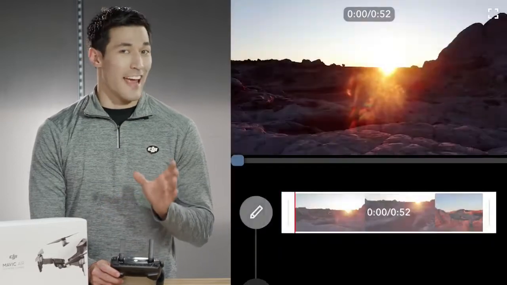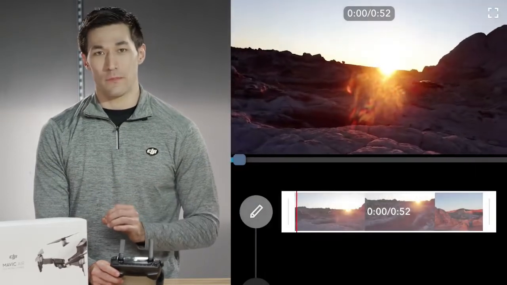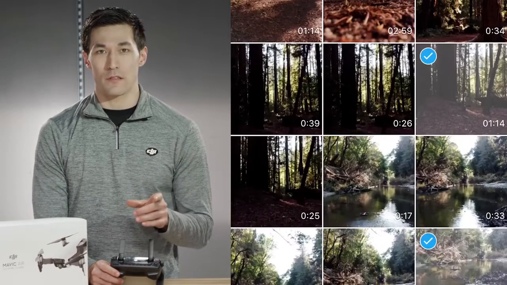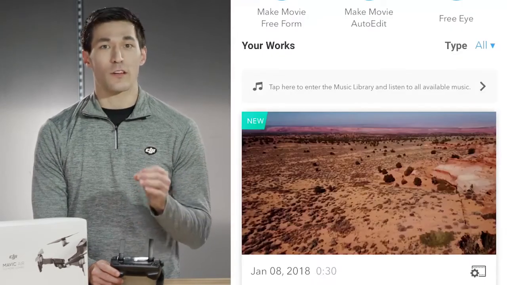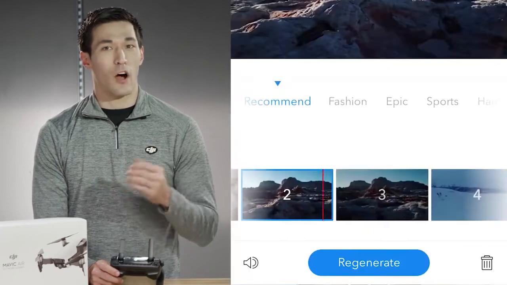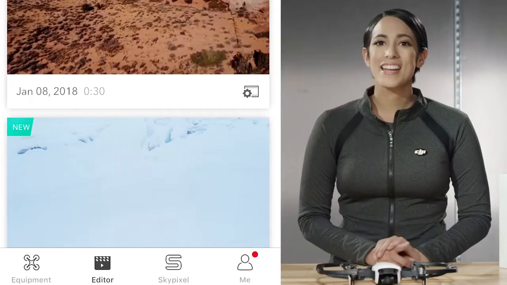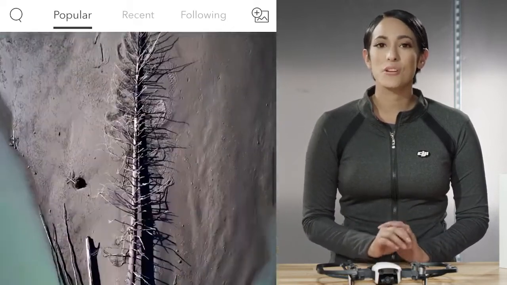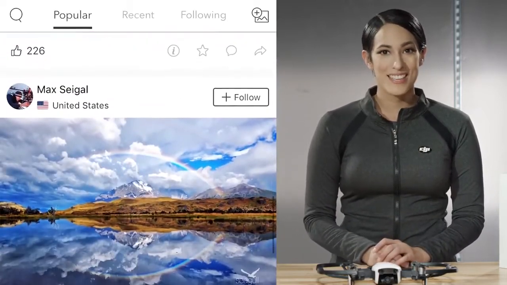You can use those to edit your media by going into the editor. You can bring a clip in, shorten the clip, combine clips, and put music on. There's also an auto-edit template where the editor can automatically create a video for you. The next tab is the Sky Pixel tab. It's an online community where you can share your photos and videos with other enthusiasts and vice versa.